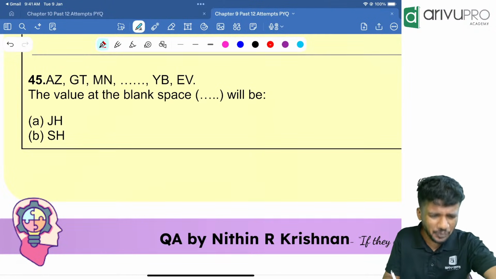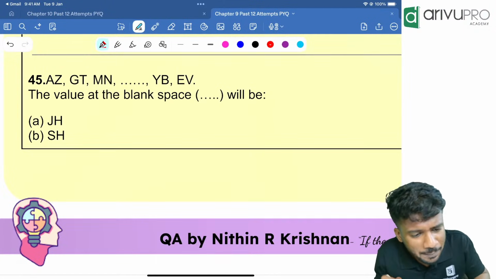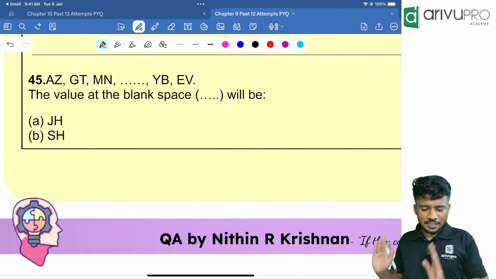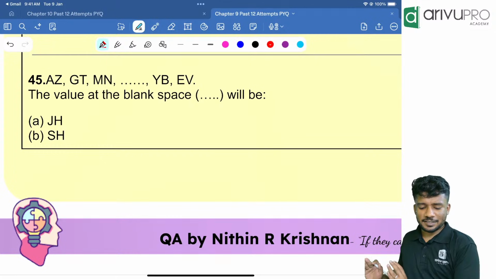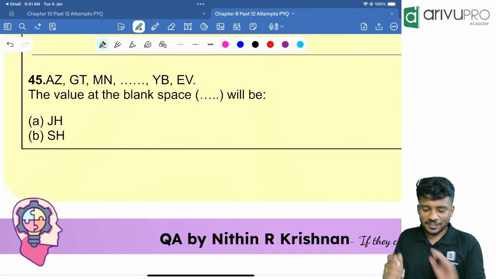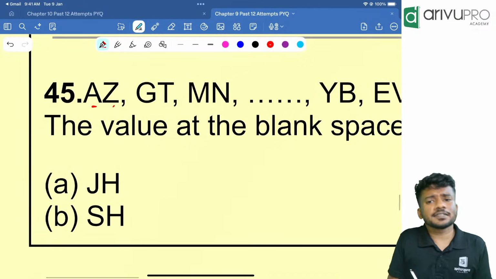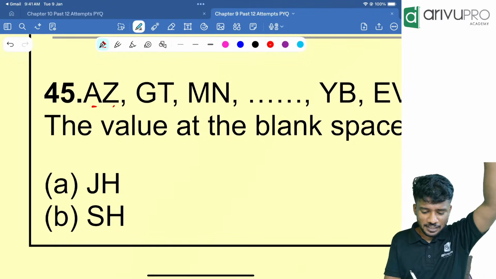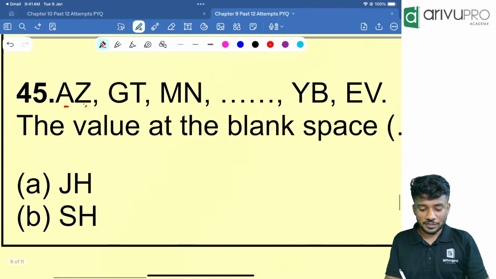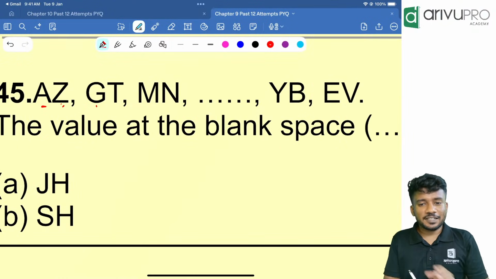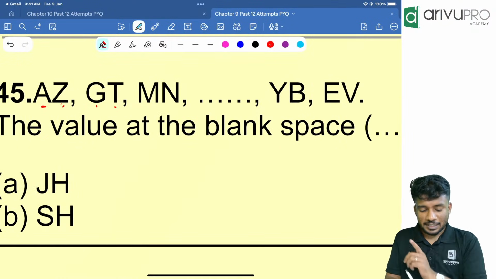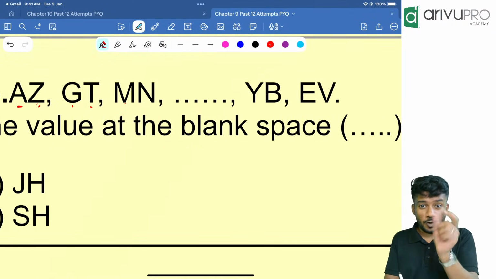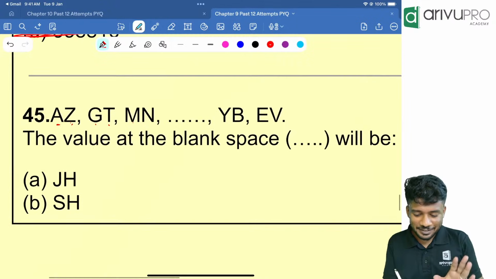The 45th question we are going ahead with. Now, AZ is there, then GT, MN, YB, EV. A is the first letter from the forward position, Z is the first letter from the backward position. G is the seventh letter from the forward position, T is the seventh letter from the backward position. So we understood the combination. We just need the first letter.